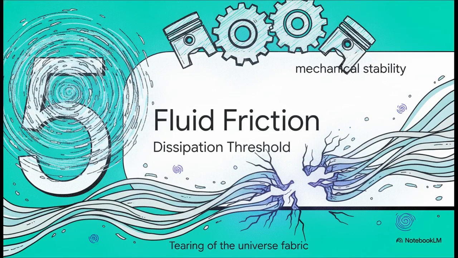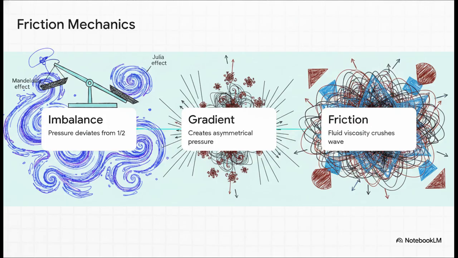Let's look at Section 5, Proof 3, Fluid friction and the dissipation threshold. Think of it as a mechanical Goldilocks scenario. The fluid is constantly under two forces: the densification pressure, which is known as the Mandelbrot effect, and the expansion pressure, the Julia effect. If the balance between these two forces deviates even a microscopic fraction away from exactly 1/2, those pressures no longer perfectly cancel out. And that instantly creates a massive asymmetrical pressure gradient right in the fluid.